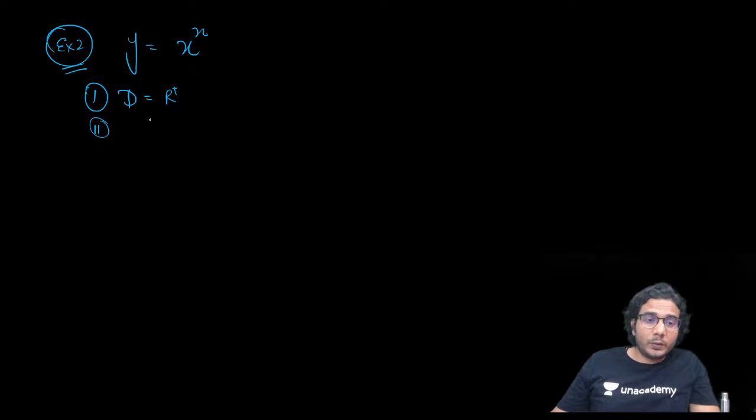We need the limits at the endpoints. So R plus means 0 to infinity, right? So we need limits at 0 and infinity. When x approaches 0, x raised to x approaches 1. We already know the limit, right? And when x approaches infinity, x raised to x will approach infinity. That means the graph will start from 1 and go up to infinity.